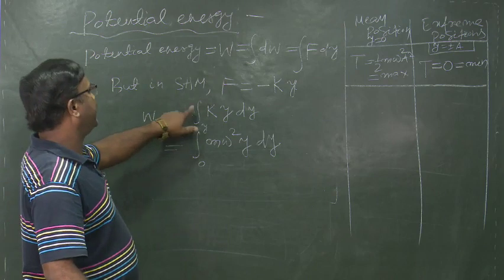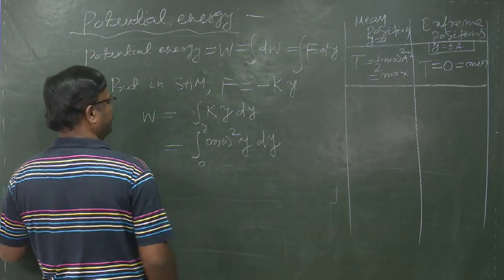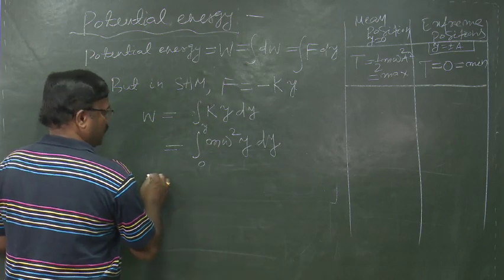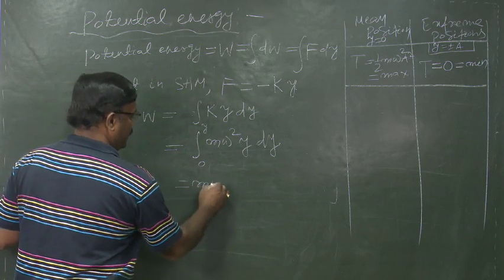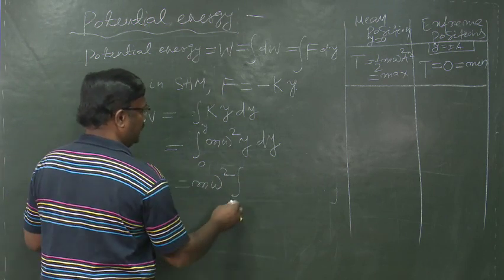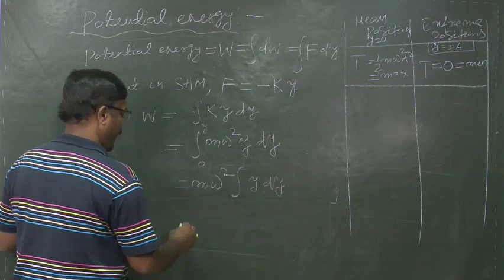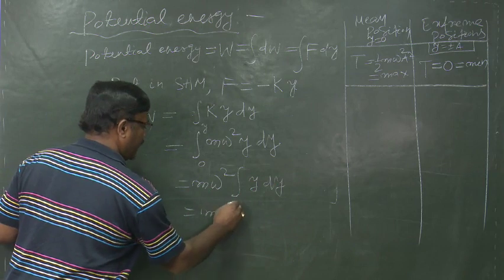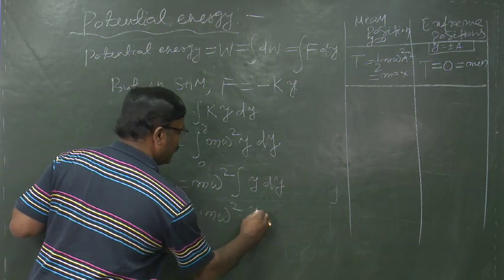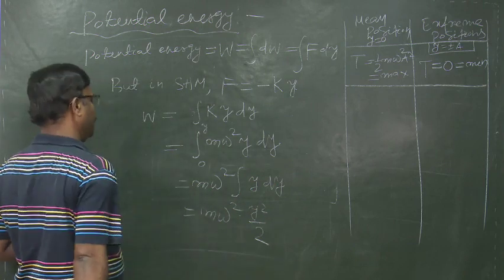And we can write this as M omega square integration y dy, which is equal to M omega square into y square by 2.